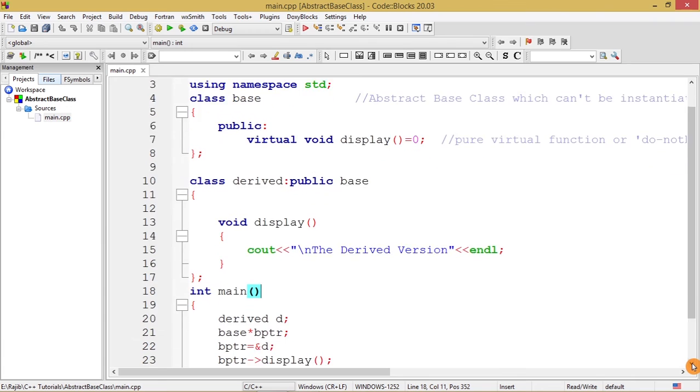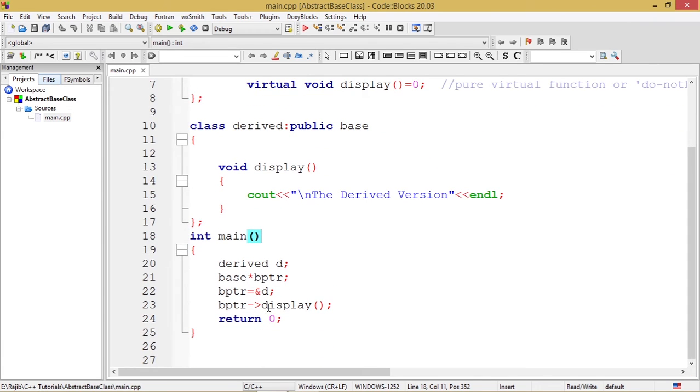After that, the main section says derived d. So what is derived d? This is an object of the derived class. We can easily create an object of the derived class because the derived class is not an abstract base class, because it does not contain a pure virtual function. Then comes the line base star bptr. That is, we have created a base pointer.